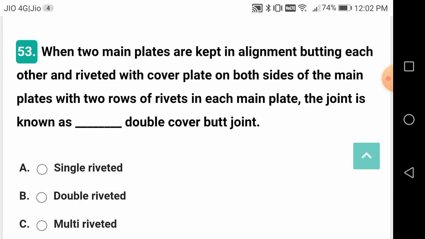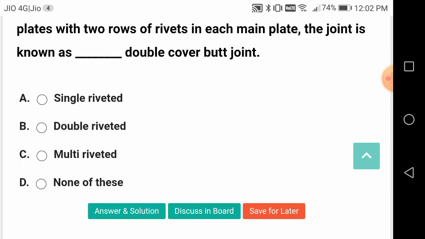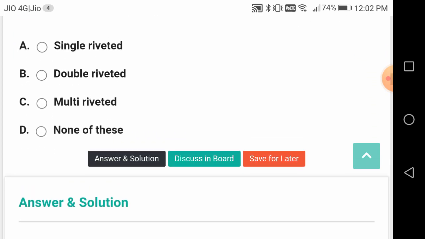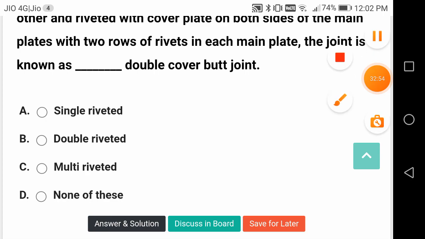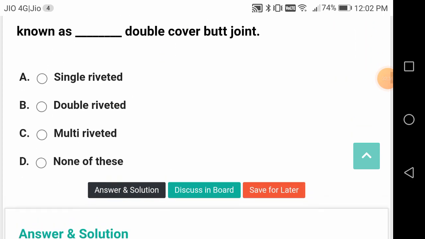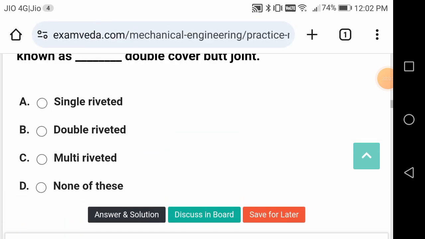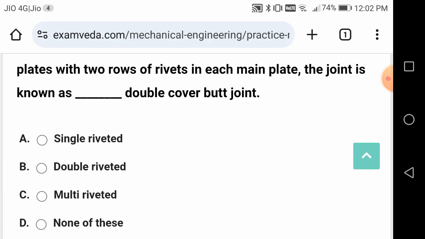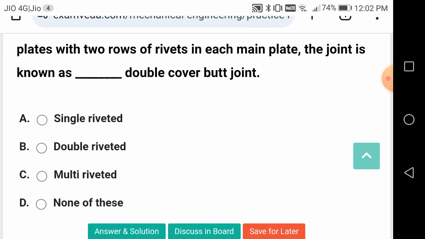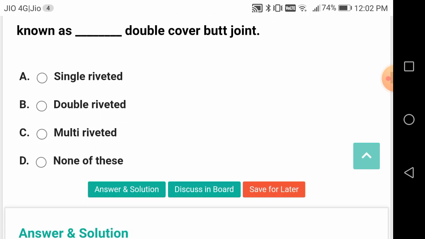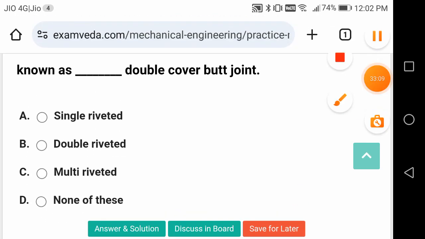When two main plates are kept in alignment, butting each other and riveted with the cover plate on both sides of the main plate with two rows of rivets in each main plate, the joint is known as, this is a good question, friends, double riveted, double cover butt joint.